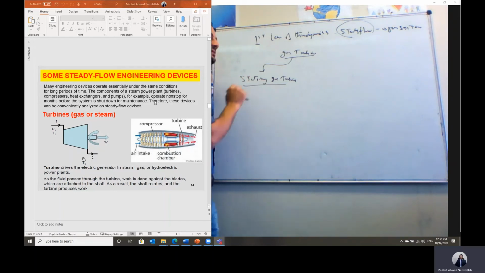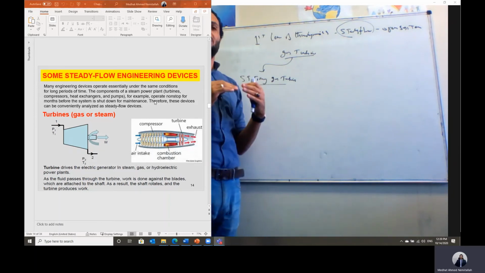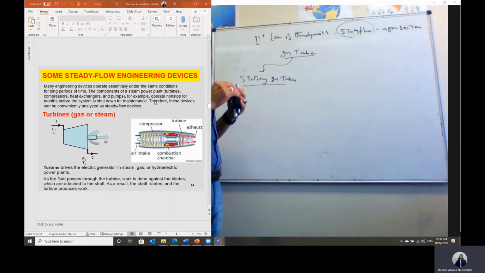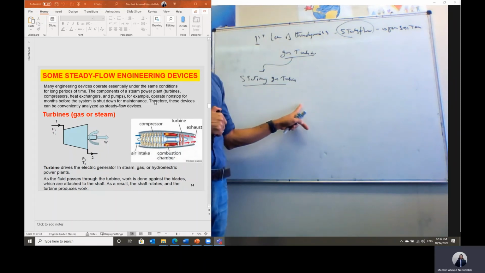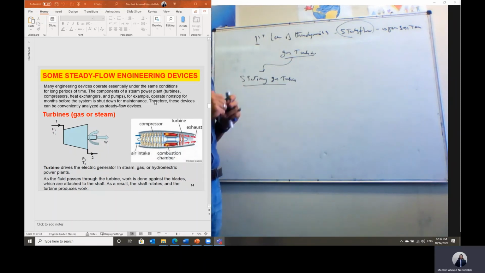But what happens at noon time when the requirement of electrical power consumption is raised? In this case, the gas turbine is easy to start, just a switch and you can start it. Then you can run the gas turbine to give you the extra required load. So we run a steam turbine to give a fixed load because it takes a very long time to start, 2 to 3 days.